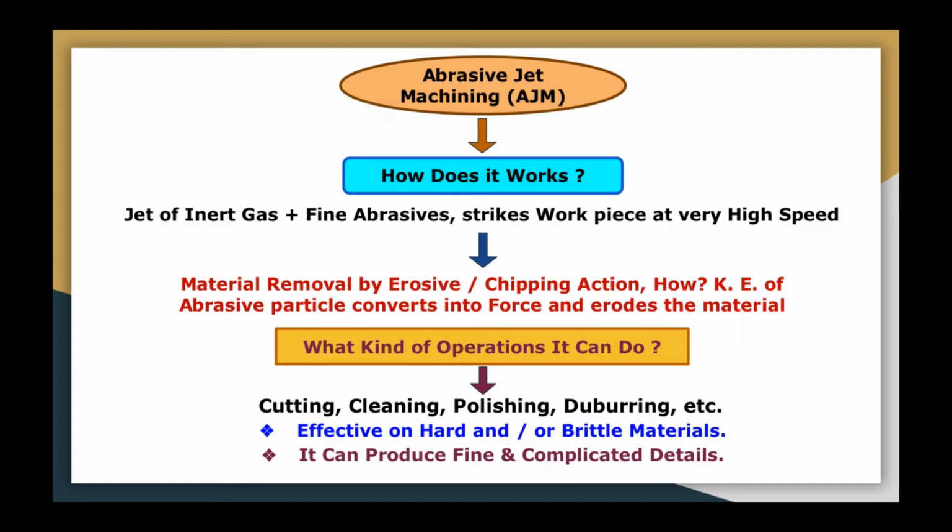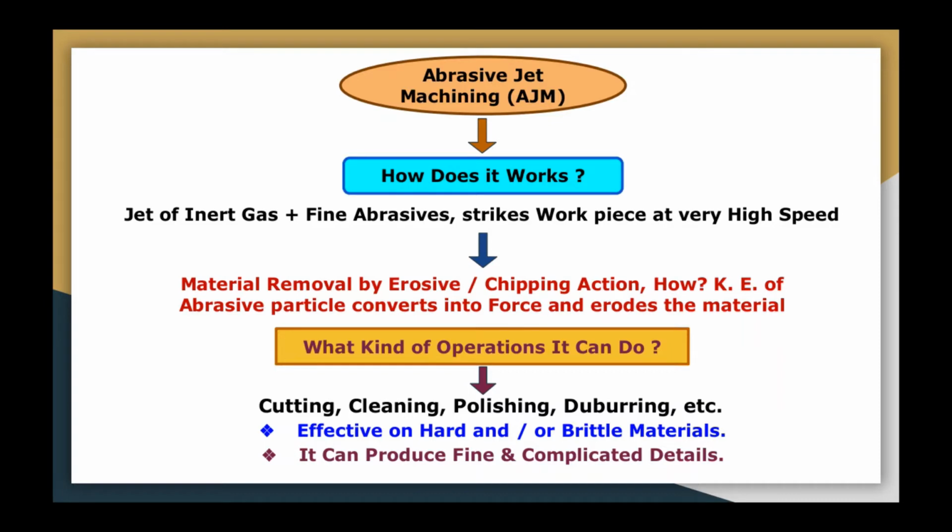Now the question arises: how does this erosion action take place? The kinetic energy of the abrasive particles converts into force and erodes the material from the workpiece. The kinetic energy of the abrasive particles is given by the formula 1/2 mv squared, where m is the mass of individual particles and v is the velocity with which it is hitting the workpiece surface.